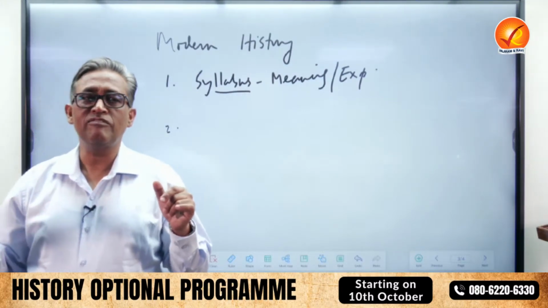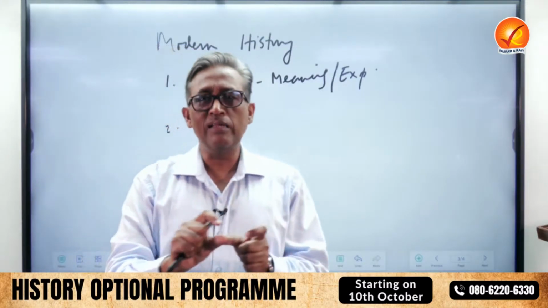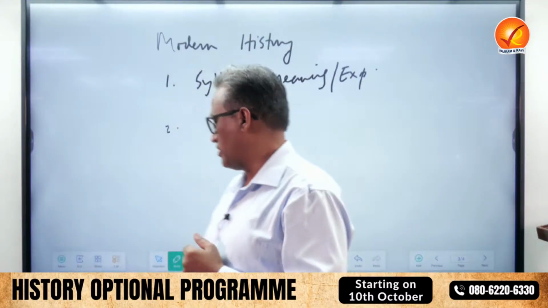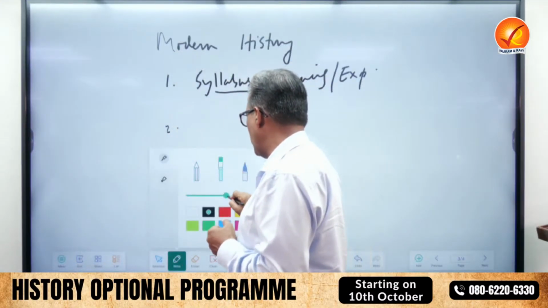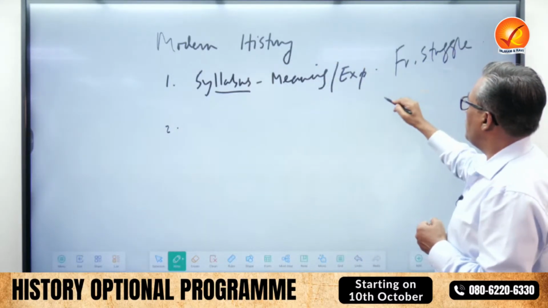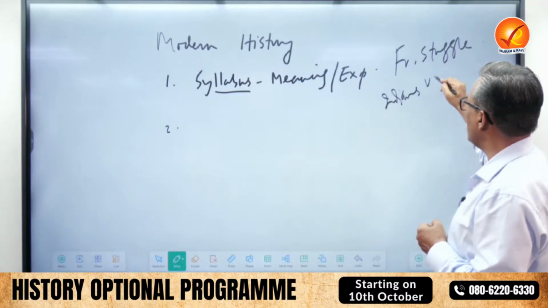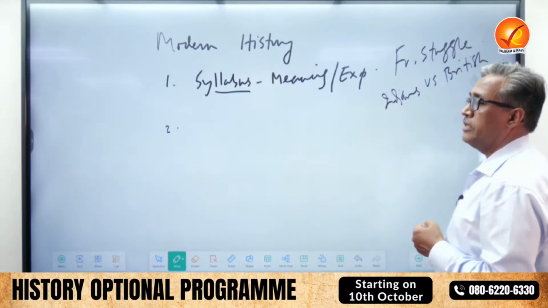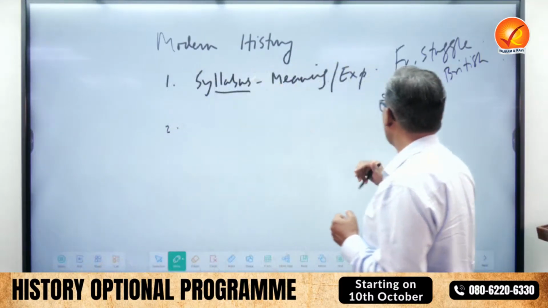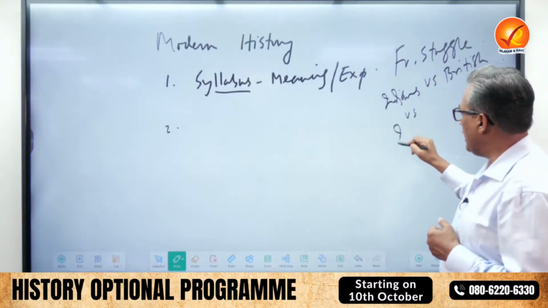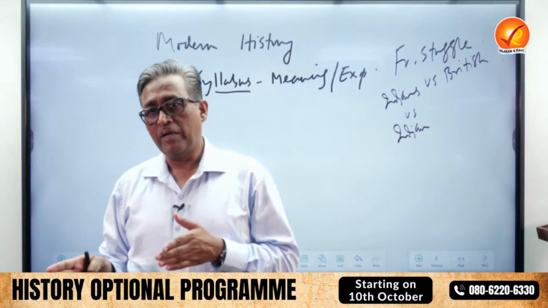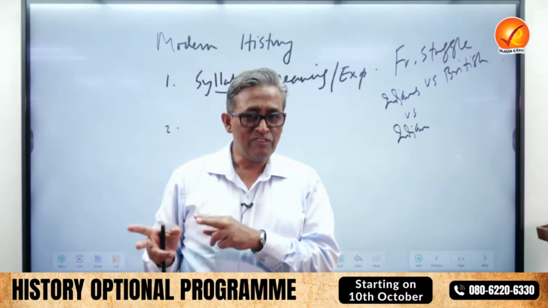For instance, they said freedom struggle and Gandhian movements and others, but what they may not have said is that there are two types of freedom struggle in India, which you would learn in our classes. One freedom struggle is between Indians and English. This you all know, say the revolt of 1857 to the 1942 Quit India movement. What you may not know is that there was another struggle between Indians and Indians. And a lot of questions nowadays are asked on the second struggle rather than the first.